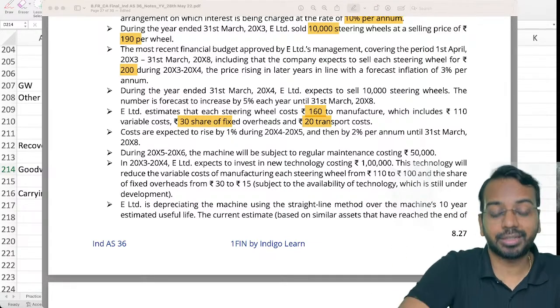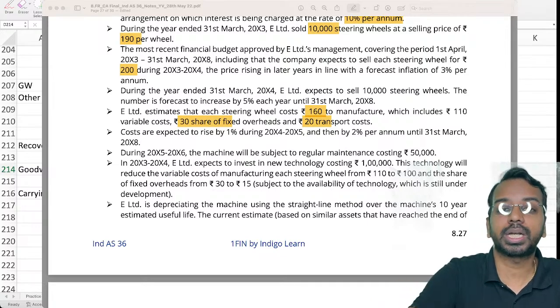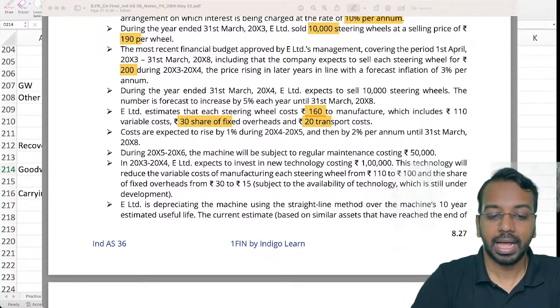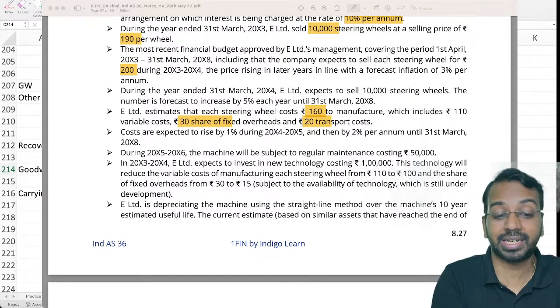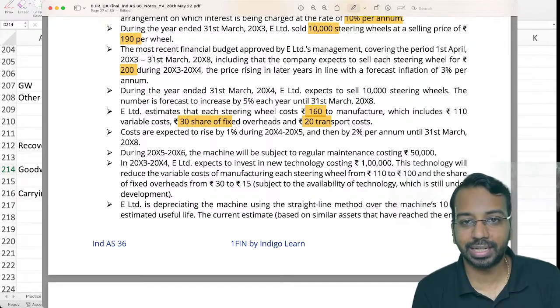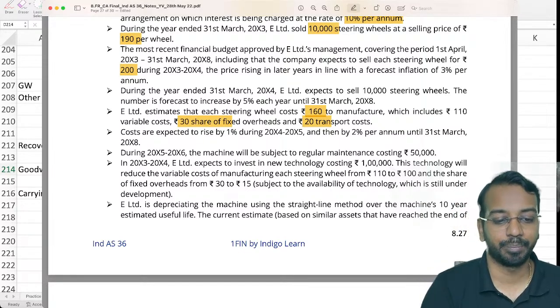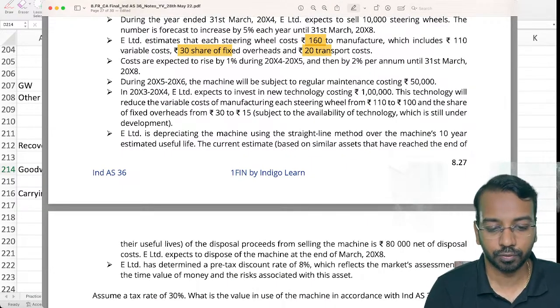Is there a commitment? No, sir, there is no commitment. If there is no commitment, then you will not consider that particular outflow, and the related reduction also you will not consider. Okay, so this is a distractor. If you think that no, they have said we'll reduce the cost, let me include that in the budget, then gone.